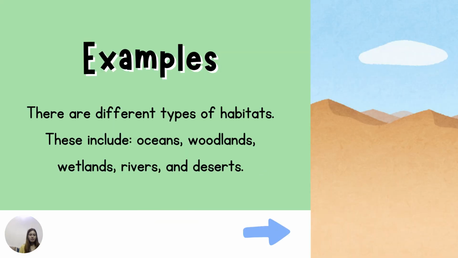So, for example, there are different types of habitat. This includes oceans, woodlands, wetlands, rivers, and deserts. There are different types of plants and animals that choose to live in those places. Some of the animals or plants survive in oceans, some of them survive in woodlands, wetlands, rivers, and deserts.